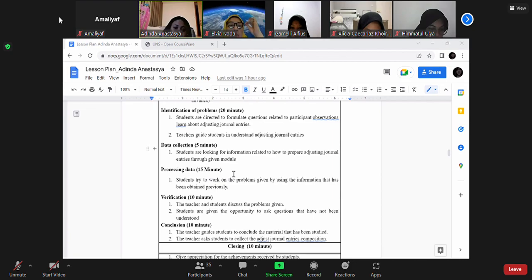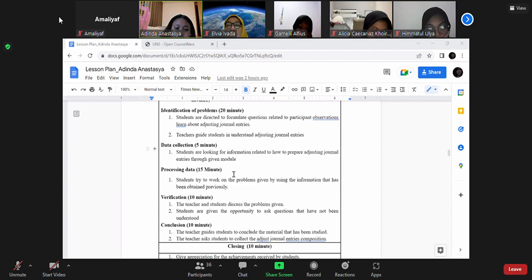Data collection, 5 minutes. Students look for information related to how to prepare adjusting journal entries from the given model. Processing data, 50 minutes. Students try to work on the problem given by using the information that has been obtained previously.